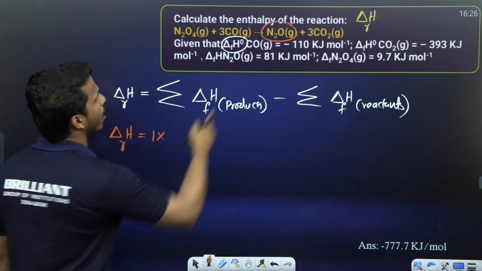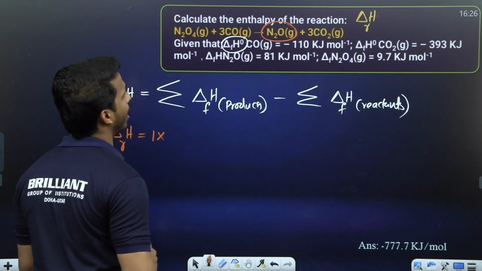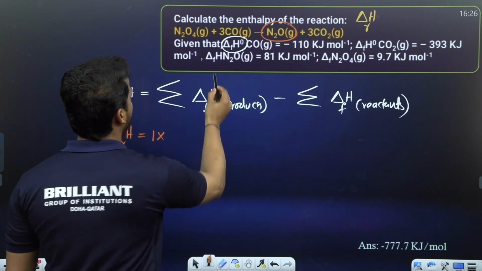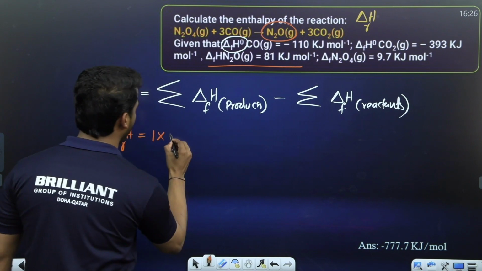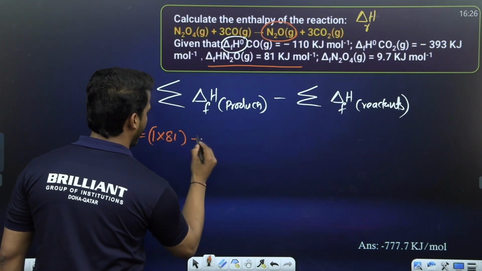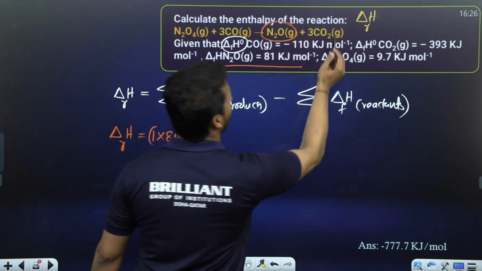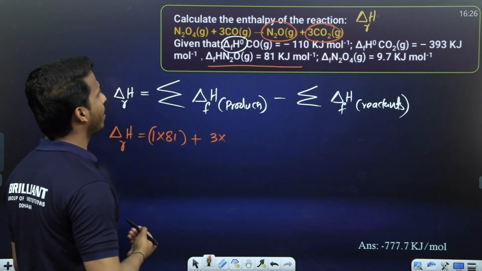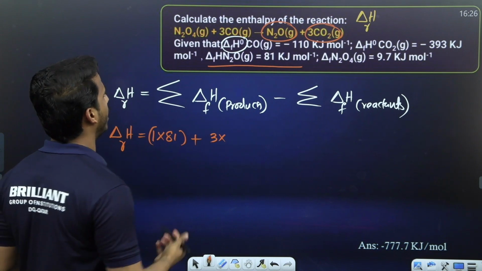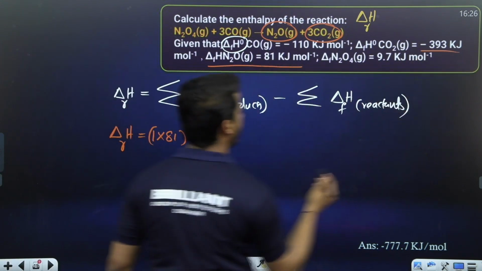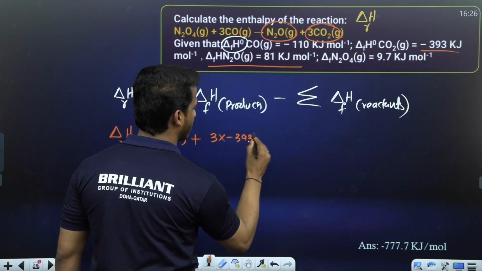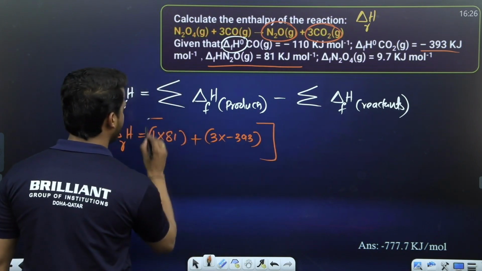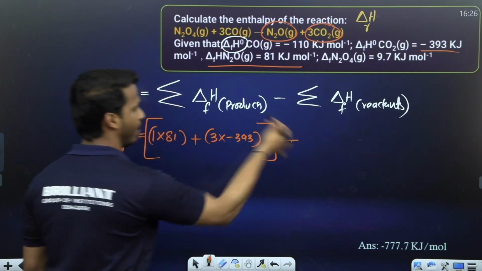What is the N2O formation value? 81. Plus, what is the other product we have? 3 carbon dioxide. So 3 into, what is the carbon dioxide value? Minus 393. Product side is over.